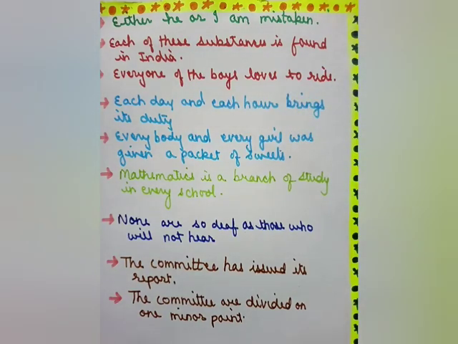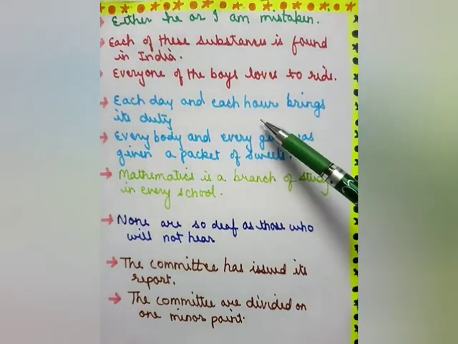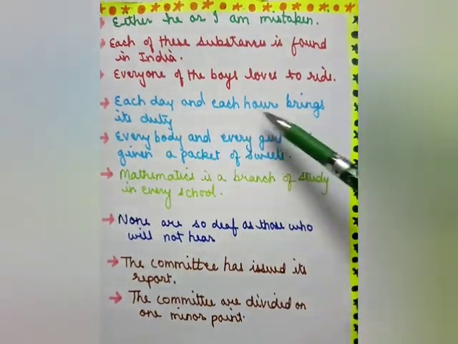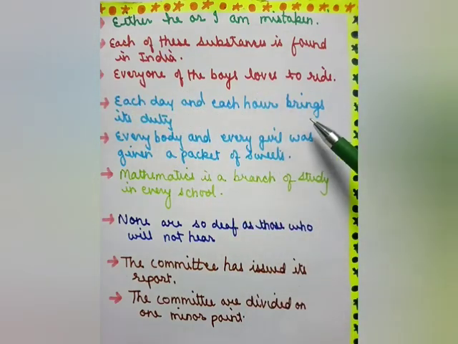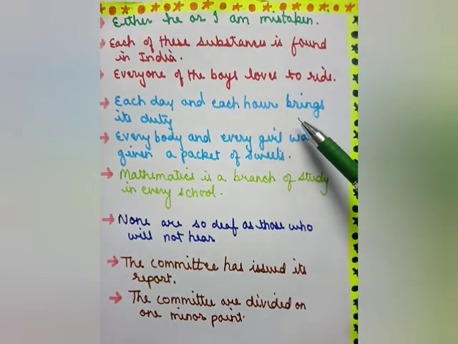Next rule is, two nouns qualified by each or every and connected by and, then also they take a singular verb. Here, each day and each hour brings its duty. Each day and each hour are connected by and, but they are considered singular. So we have used brings. I told you with singular we use verb plus s.